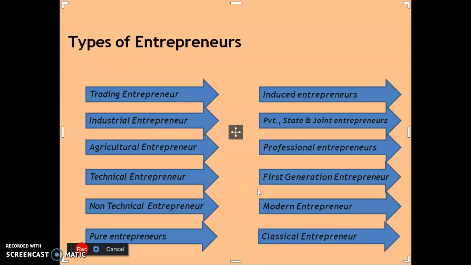These are certain basic classifications of entrepreneurs. There are too many other classifications too. We will discuss them in the next class. So here we will discuss all these.